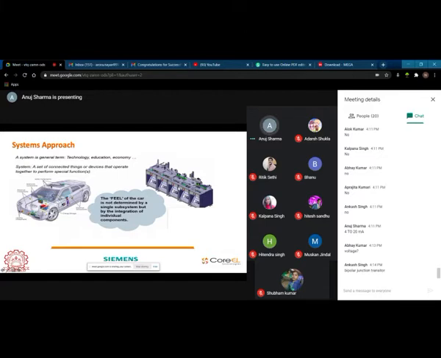Okay, so the feel of the car is not determined by a single subsystem, but it is the integration of individual components. So we need to look and focus on each and every component of a system. We need to look at the working principle, integration analogy, and what is the procedure of integration of all the components. This we need to learn. Okay, and all this comes with the systems approach.